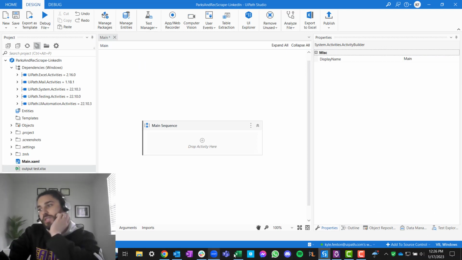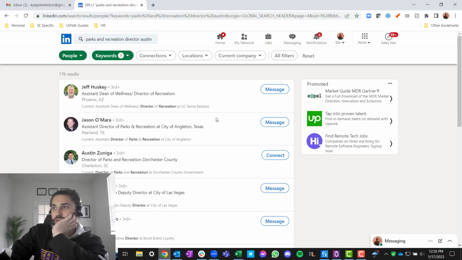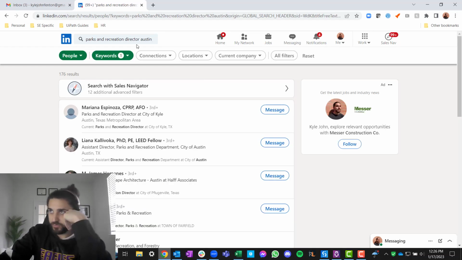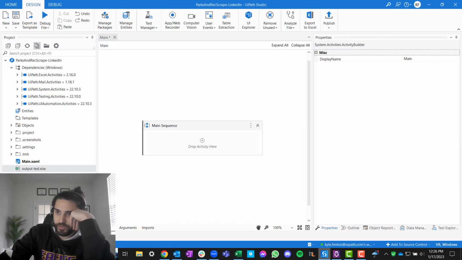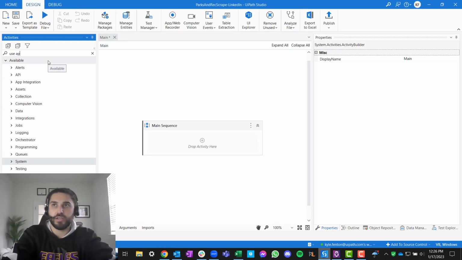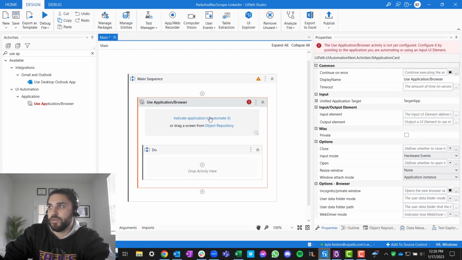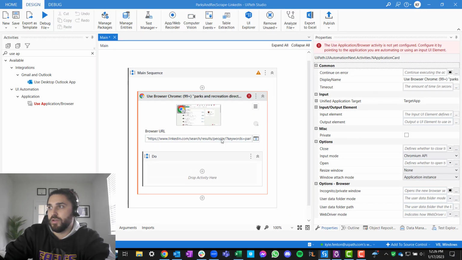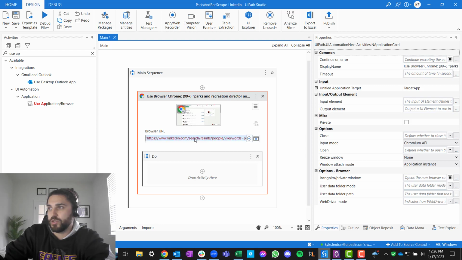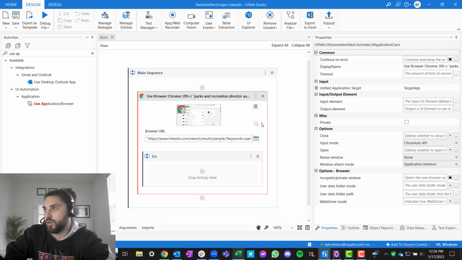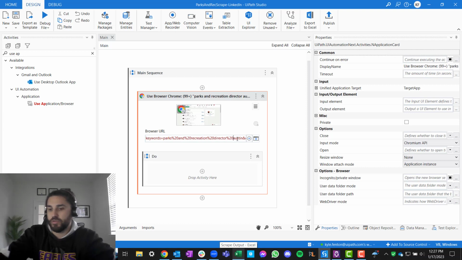Well, best thing we can do is let's focus on right here. Let's get back to page 1. All right, we have the search that we need. So let's go back and we'll do the use application/browser. Okay. And then what we're going to do is obviously spy this, right? We know the URL is here. We're going to change that URL with a variable later on, but we're just going to start with this to make sure we can get the scrape to work. Okay. So here's our URL, and we're going to eventually change this to be a variable for the city later. Okay, just highlighting that because it's important later on.